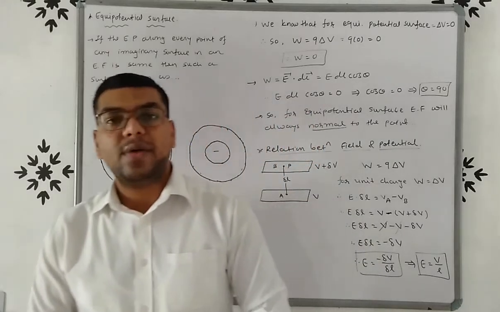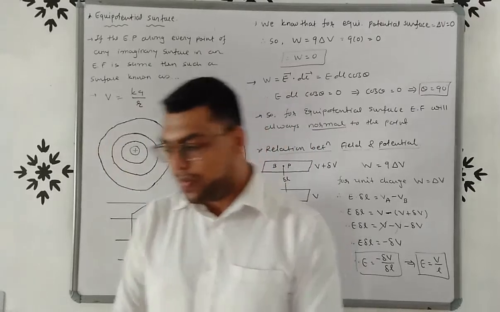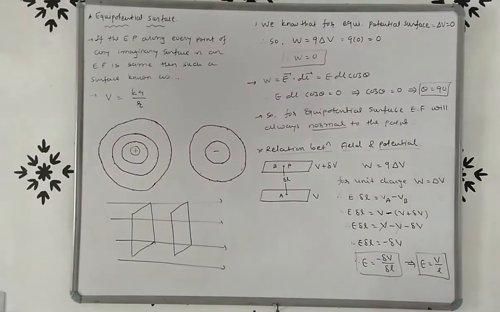So you have to remember this formula, right? Now we will discuss some examples.